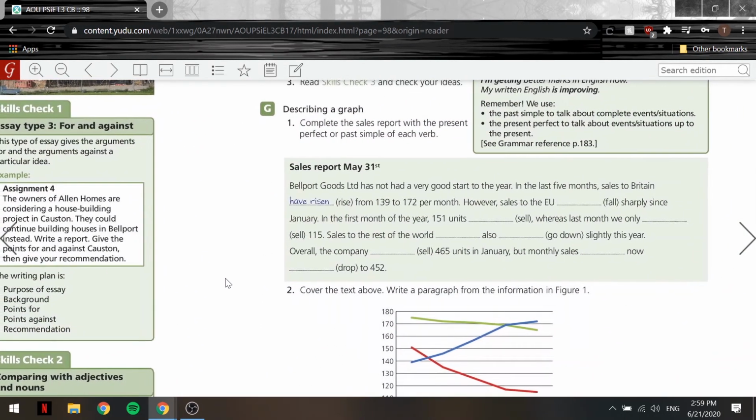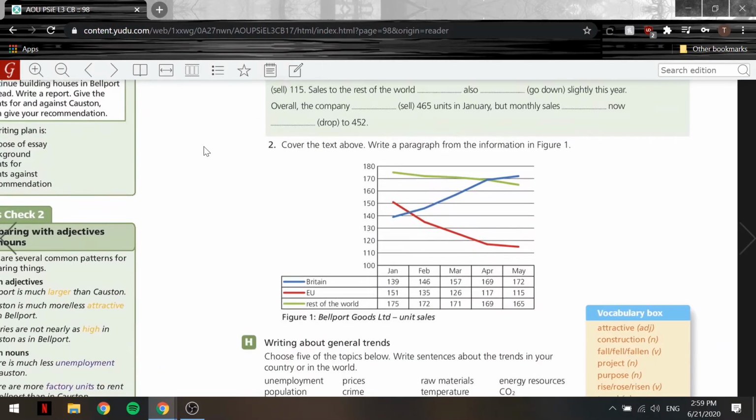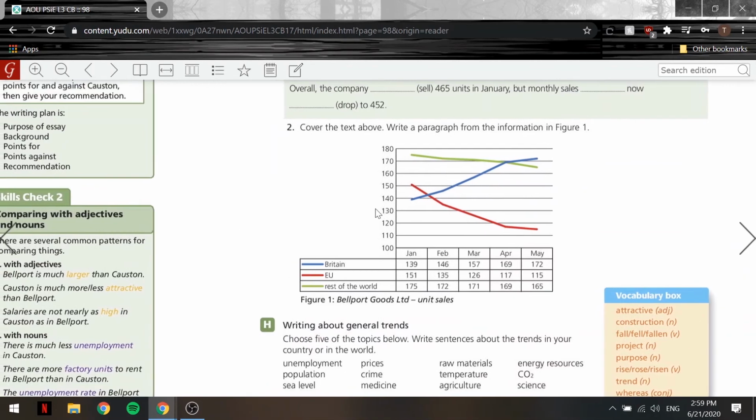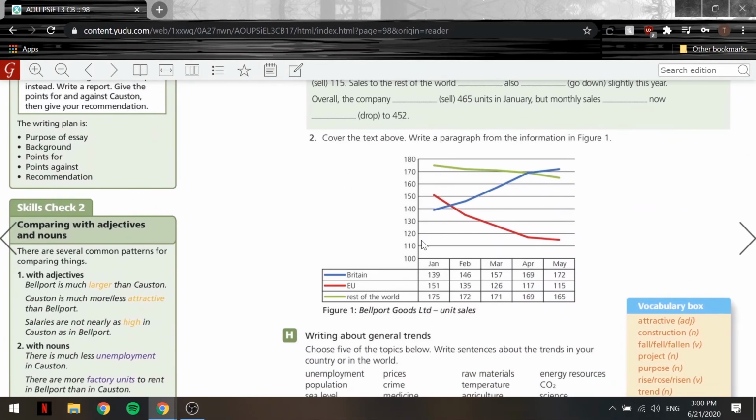Now, let's go to exercise G. Complete the sales report with the present perfect or past simple of each verb. Okay, so before we do anything here, we have to go down here and take a look at the graph. So based on the graph, we can see Britain in blue, EU, and the rest of the world. I'm guessing it's talking about sales. Yeah, so sales. For Britain, it's going up. Actually, it's going up really well. As you can see, it starts at 140, and then it goes up to 170 or 168, and then it goes a little bit more, but becomes a little bit more steady.